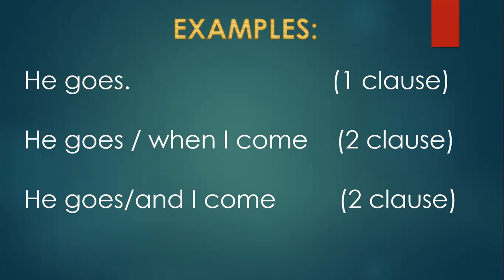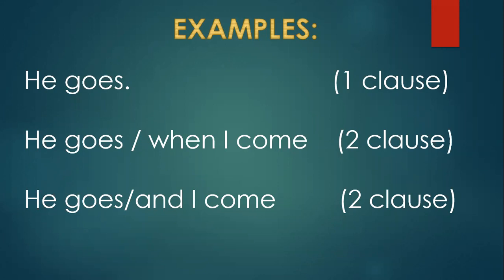The meaning is complete, and there is only one clause. And what clause is that? It is the main clause, or we can say principal clause.